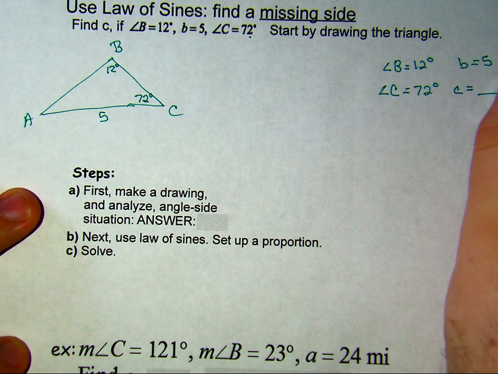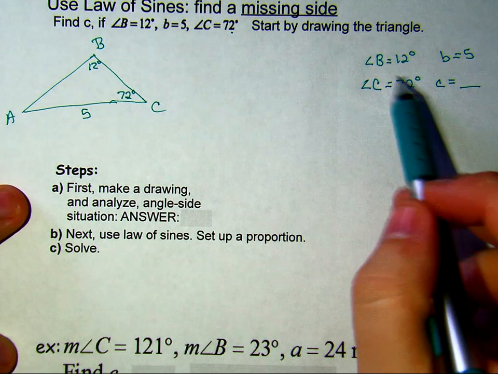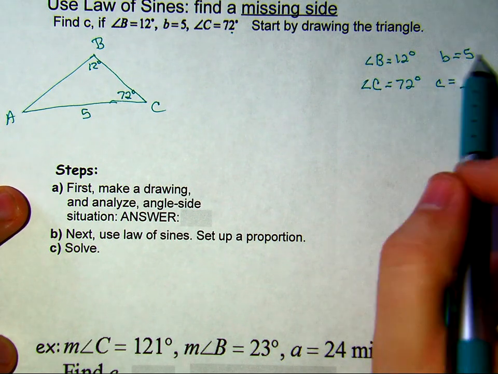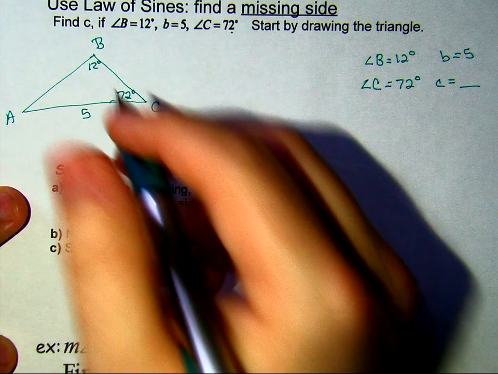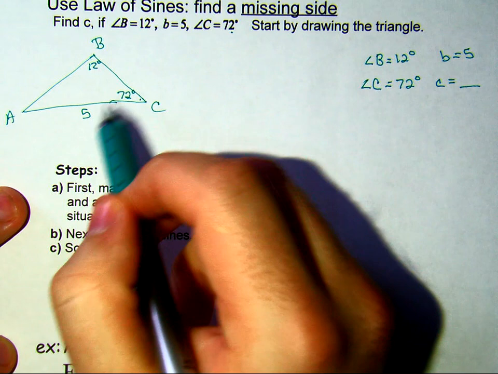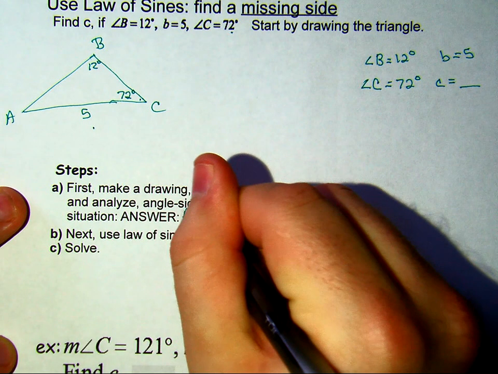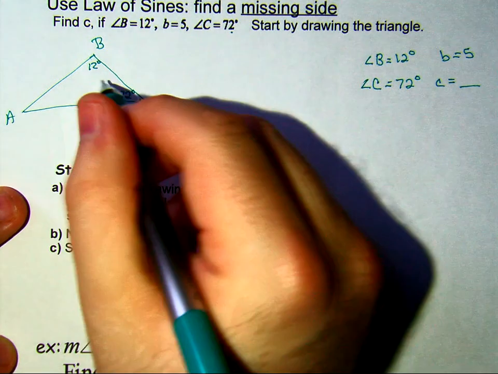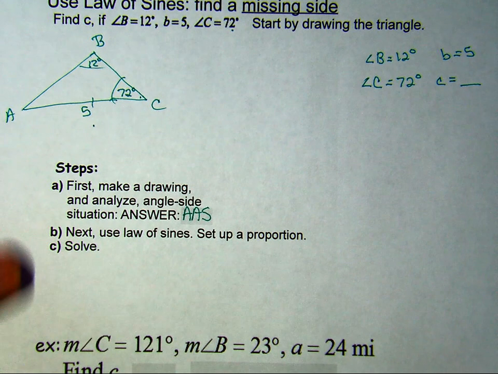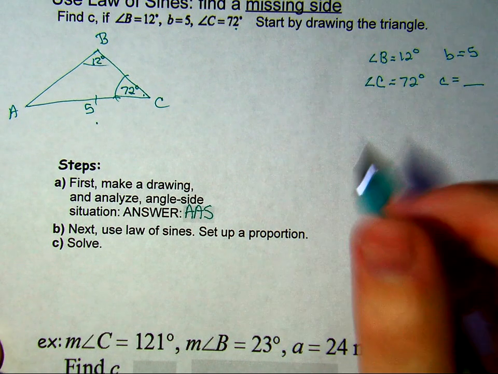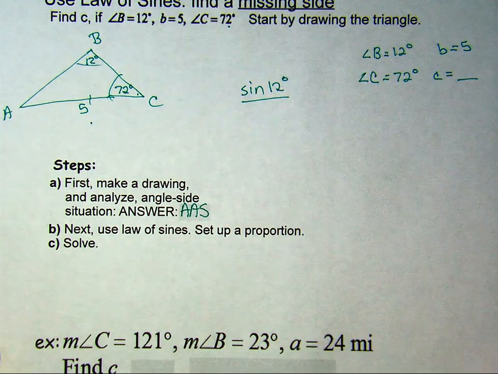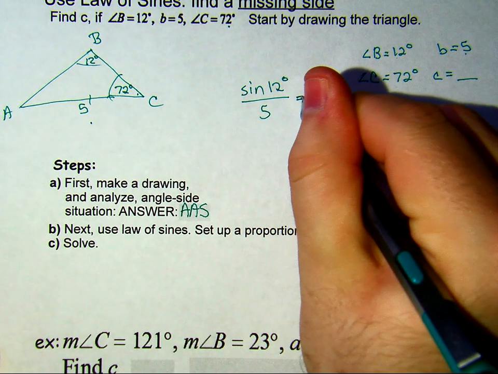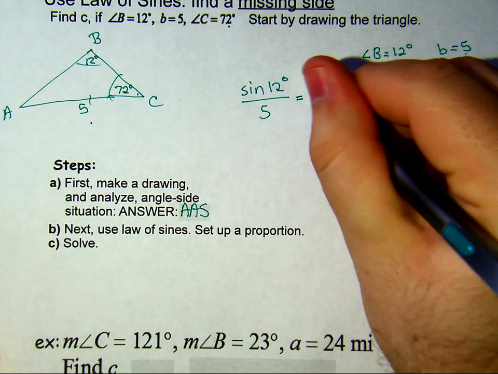So as you can see, I really organize it well here. I put B's across from each other and C's across from each other. So when it comes to setting up this problem, we know we're looking for side C. We have a situation that this is an angle-side triangle. Okay, always good to start recognizing that, angle-side. So I don't have to worry about an ambiguous case here at all. And we're going to set sine of B, so 12 degrees, divided by the side length of 5, equal to the sine of 72 divided by side C.